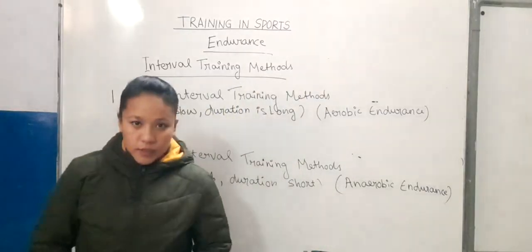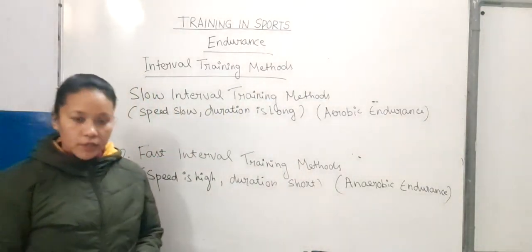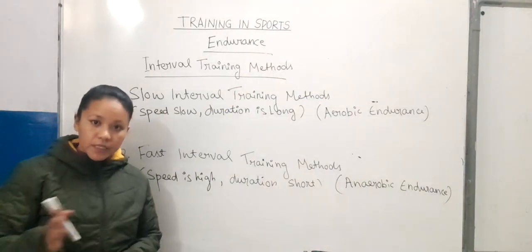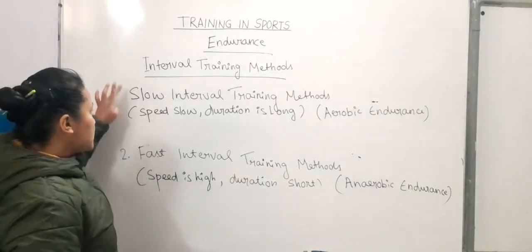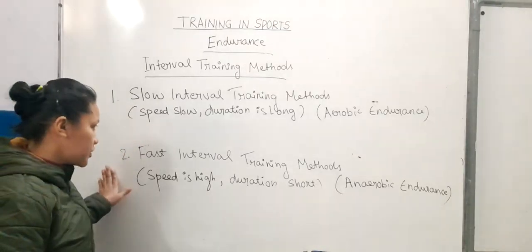This is about the interval training methods. In interval training methods, the total workout is divided into intervals, and incomplete rest is given in between the intervals. Interval training methods are of two types: slow interval training methods and fast interval training methods.